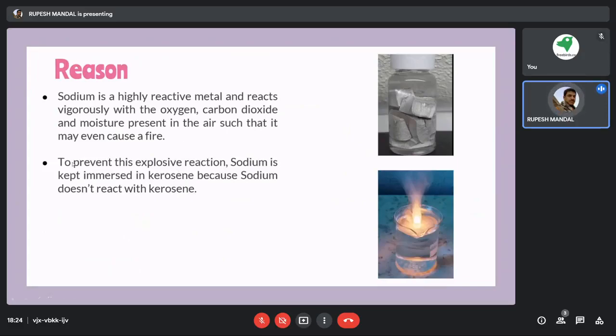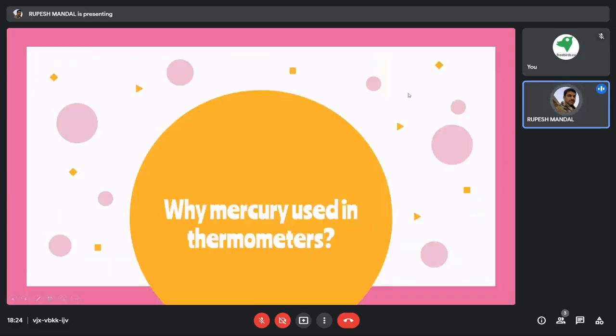Okay, so in order to prevent this explosive reaction, in order to prevent sodium from reacting with either air, oxygen, or water, we put the sodium inside kerosene, because sodium doesn't react easily with kerosene. The properties of that particular metal will stay intact. That's why in most cases, like in the figure I kept above, sodium is kept inside kerosene. Then another question is why mercury is used inside the thermometer.